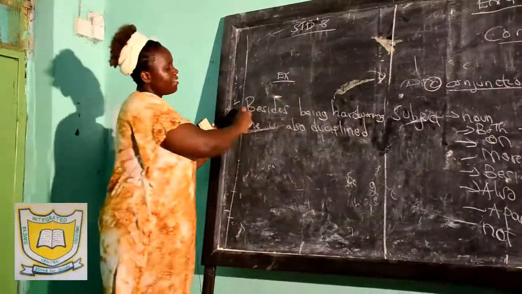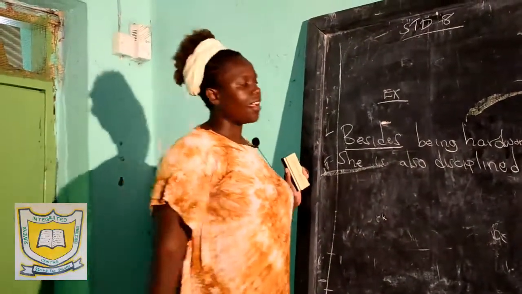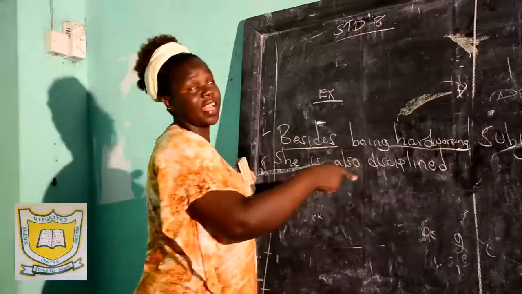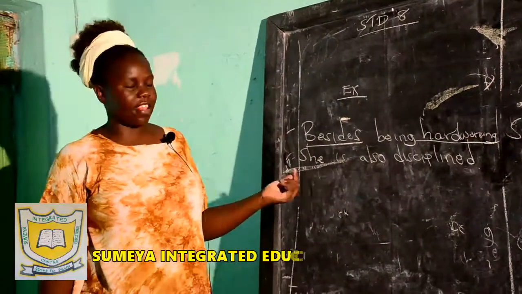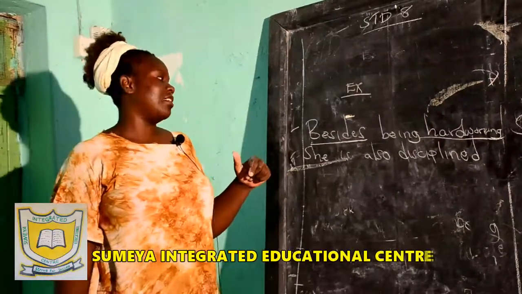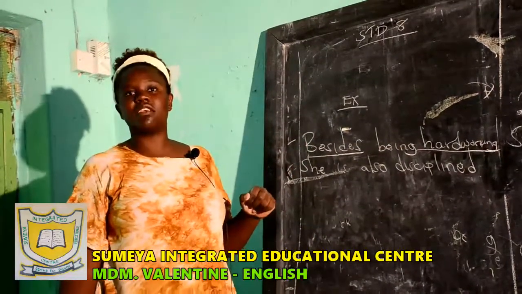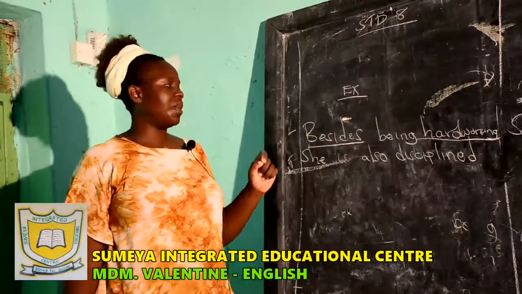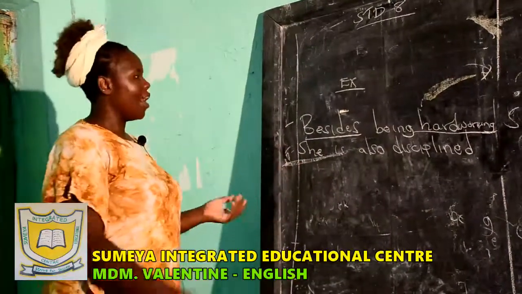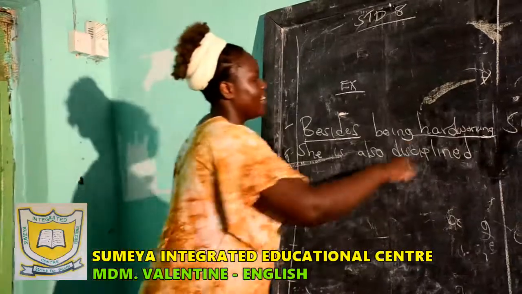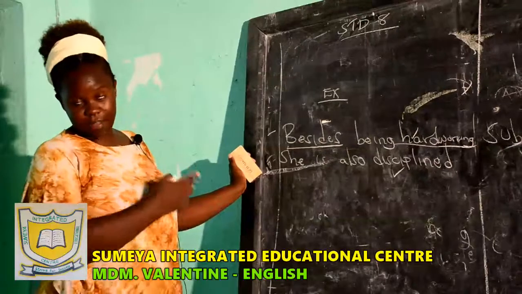Now, how is "besides" giving me extra information in this sentence? She is hardworking. Hardworking is an adjective, describing "she" in the sentence. Last lesson talked about adjectives. Now, besides being hardworking, besides being the conjunction of addition, it's giving us additional information. Besides being hardworking, she is also disciplined. Hardworking is an adjective describing the "she," and disciplined is another adjective describing the "she."